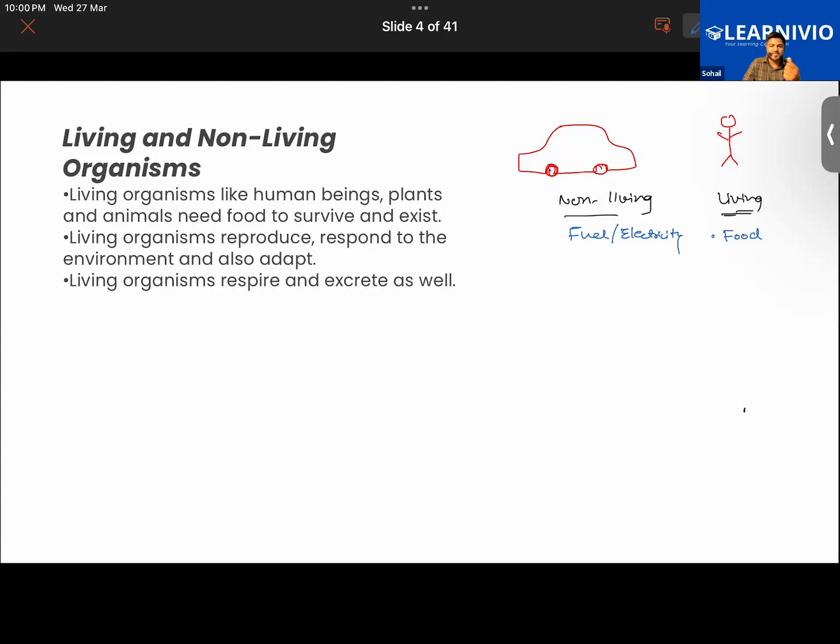Both of them do movement. Yes, Abu. This can also do movement. So we are seeing that food and fuel are somewhat similar. Although there's a major difference, both of them provide energy. Fuel provides energy for the car to run, and food provides energy to a living organism to survive and function. Both can move. I'm not seeing any very fundamental difference between the two. You guys give some more points.